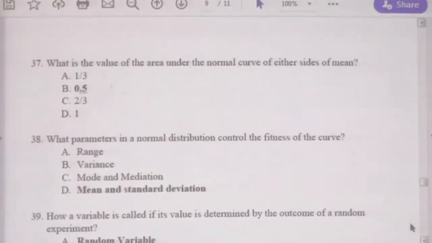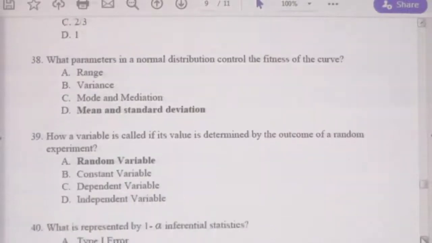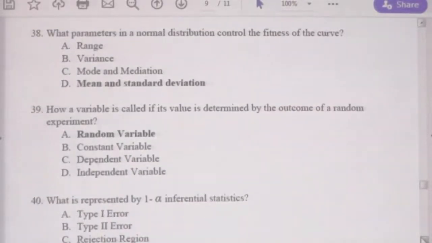That is question number 37. Now we are moving into question number 38. What parameters in a normal distribution control the fitness of the curve?